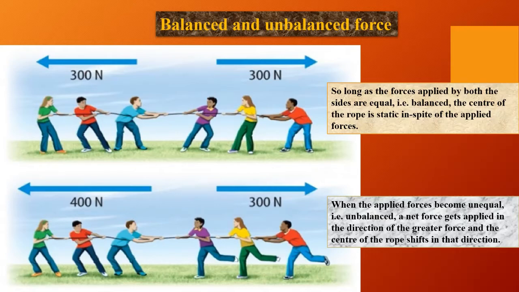So when the applied force becomes unequal, that is unbalanced, a net force gets applied in the direction of the greater force and the center of the rope shifts in that direction. So in the direction in which the force is applied, the object moves. Okay, so this is very simple to understand balanced and unbalanced force. If this concept becomes clear to you, then you will understand all three laws of motion. Balanced and unbalanced force is quite clear right now.